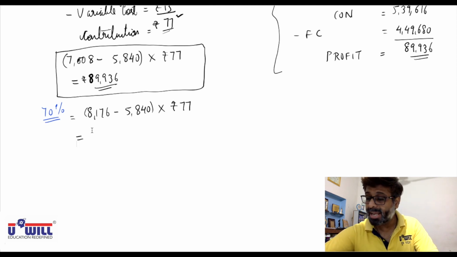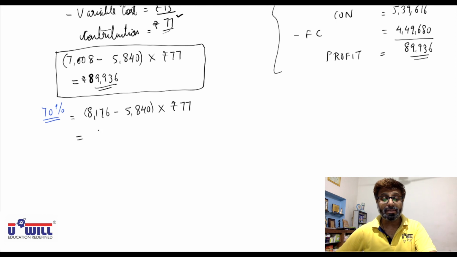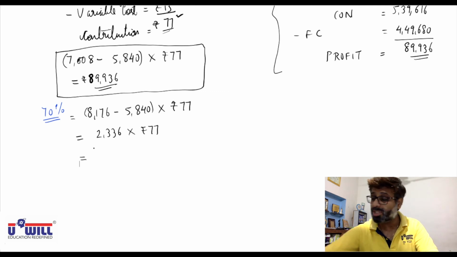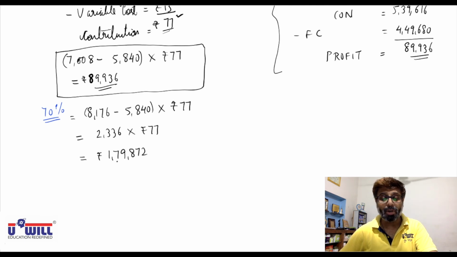So all of you do it. 8176 minus 5840 is 2336. All these 2336 rooms earn 77 rupees of profit beyond 5840. So 2336 into 77, 179,872 would be the amount of profit.